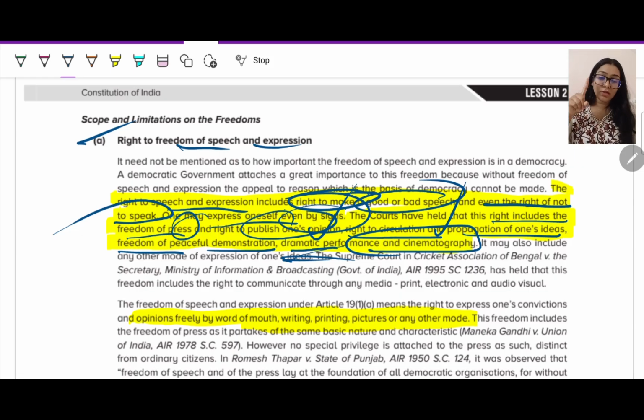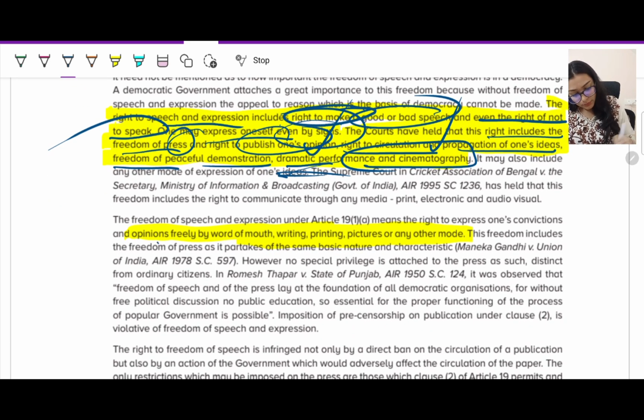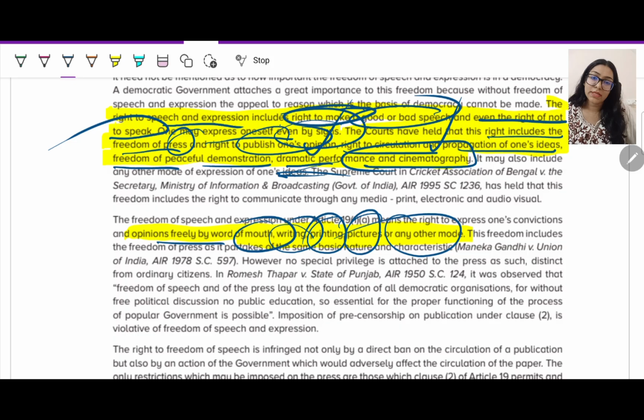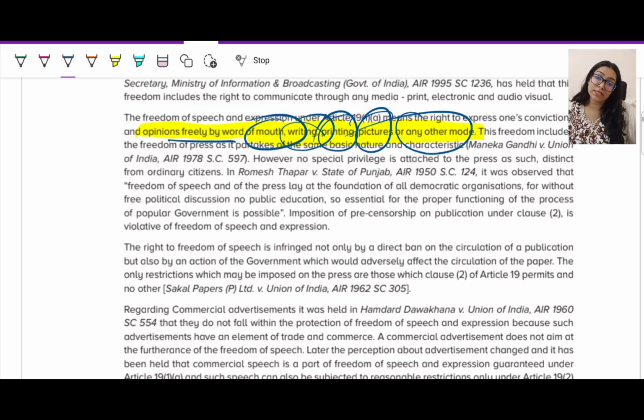First thing, you have the right to good speech, bad speech, no speech. The press has the right to express their opinion. It can be in a dramatic way, it can be in a cinematic way, it can be through publication and circulation of their newspaper, and you also have the right to express by sign language as well. Fine. Opinion freely by word of mouth can be done, writing can be done, printing can be done, pictures or any other mode can be done. Now prevalently we are doing everything in terms of social media, so that is also one of your mediums where you are expressing your thoughts.